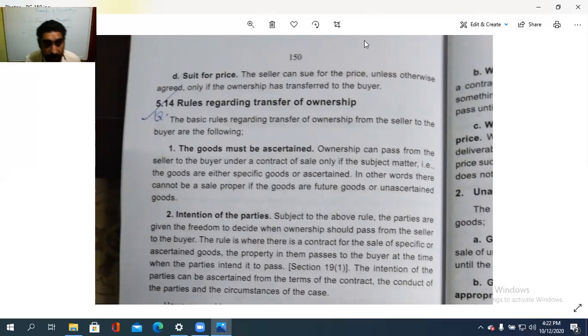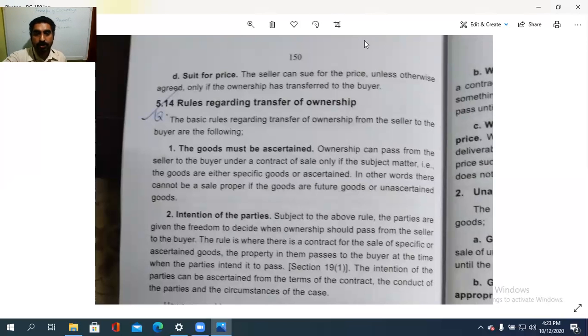That means, for ownership to be transferred, the goods should be ascertained or specific goods. In other words, there cannot be a sale proper if the goods are future goods or unascertained goods. There is no sale there, because if the goods cannot be calculated, there should not be a sale proper; only an agreement to sell occurs. So that is the case. Goods must be the ascertained one, the calculated one.